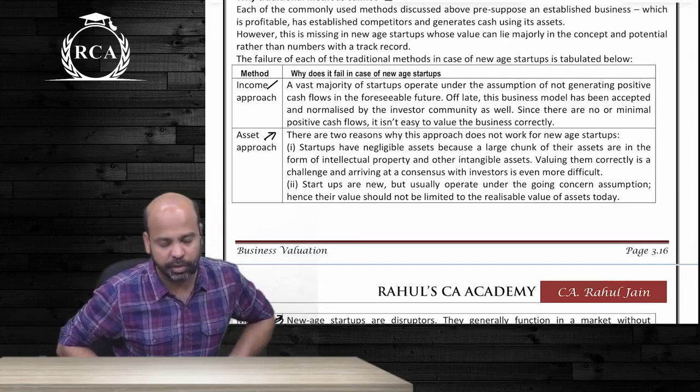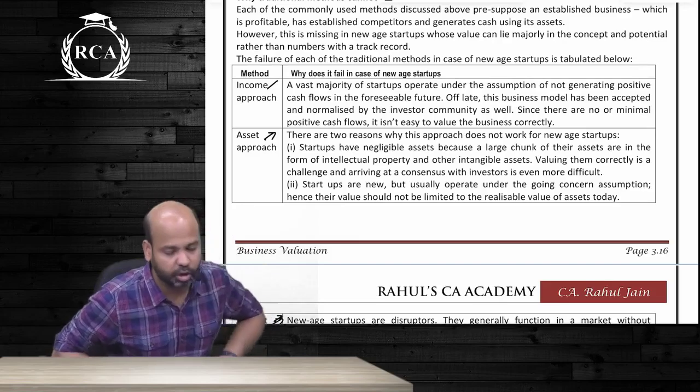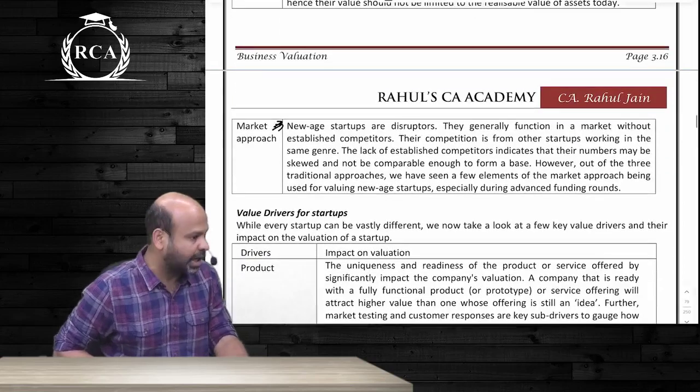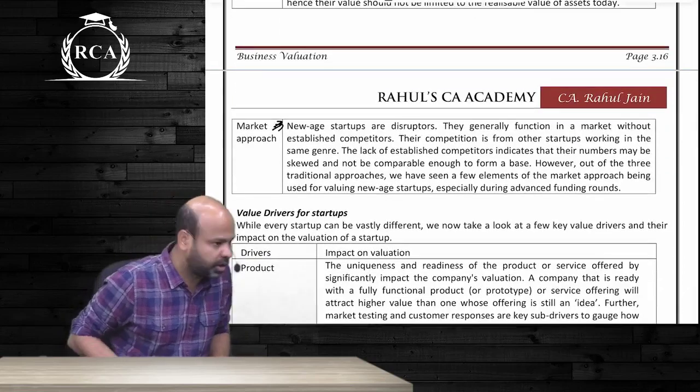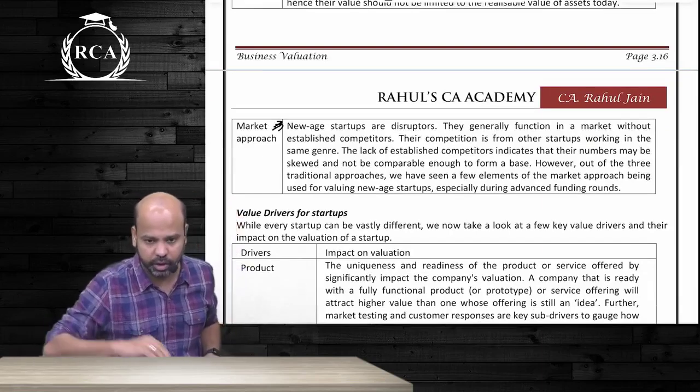Asset approach cannot be used because most of the startups are technology driven. They are very asset light companies. They may not have huge amount of investments made in the form of assets. You cannot use market approach because you may not have comparables. It is very difficult to find a proper comparable for the purpose of valuing a startup.